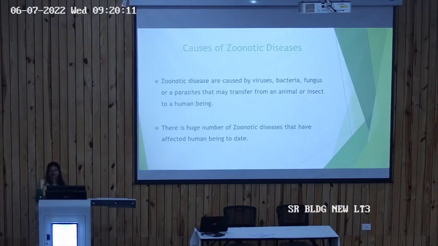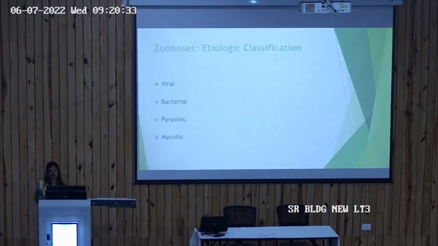So next we are going to brief about the causes of zoonotic diseases. Zoonotic diseases can be caused by various viruses, bacteria, fungus or parasites that may transfer from an animal or insect to the human being. There is a huge number of zoonotic diseases that have affected human beings till date. In the etiological classification, it is divided into 4 types: viral, bacterial, parasitic, and the fourth is mycotic or fungal.